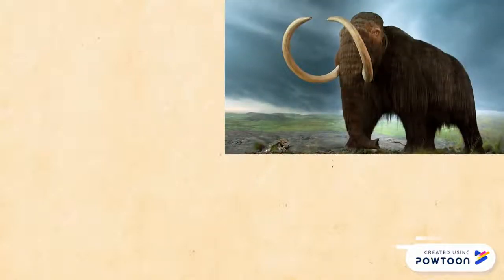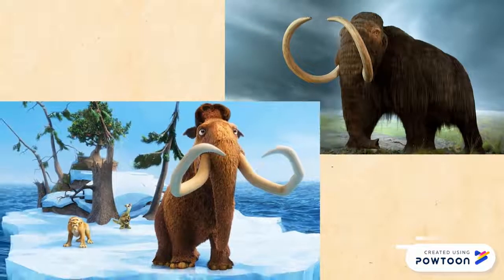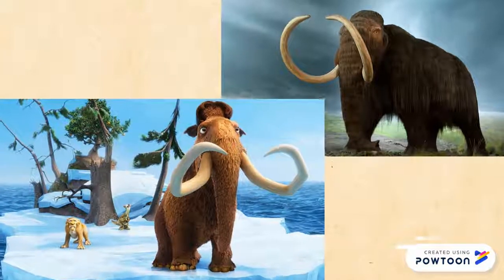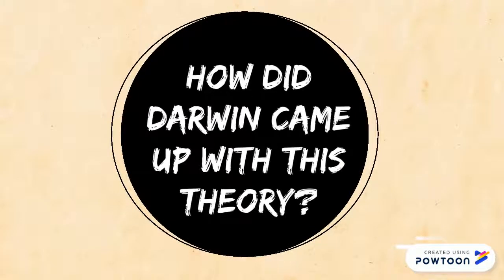For example, one of the most famous extinct animals are the mammoths, wherein it was because of the climate change that caused their species to go extinct. So how did Darwin come up with this theory?